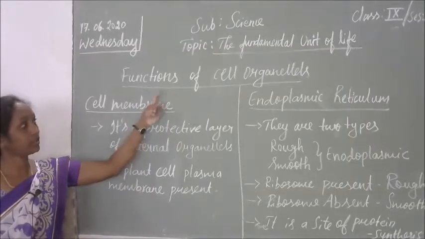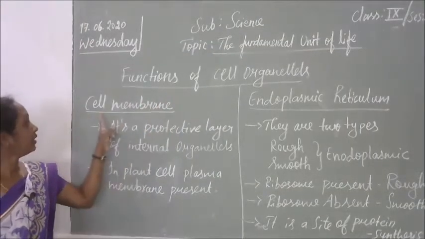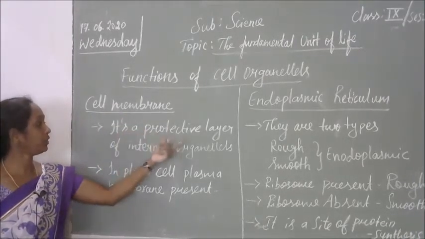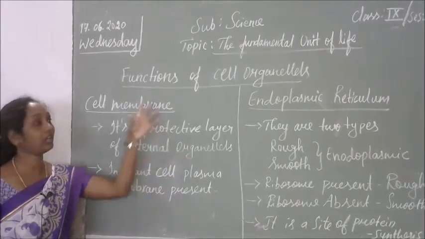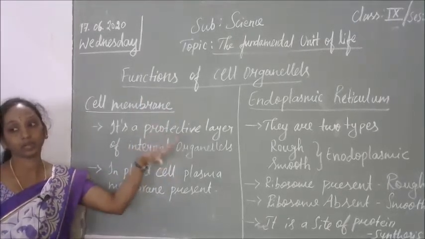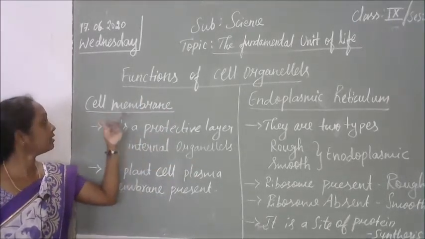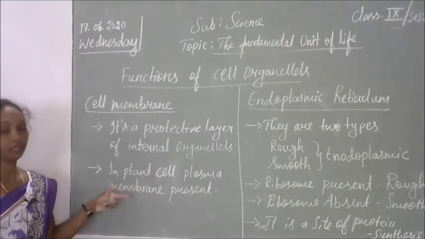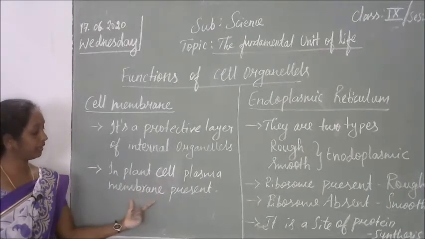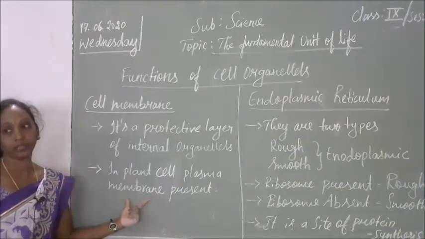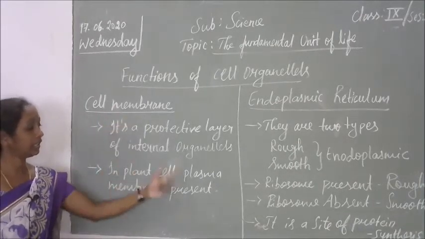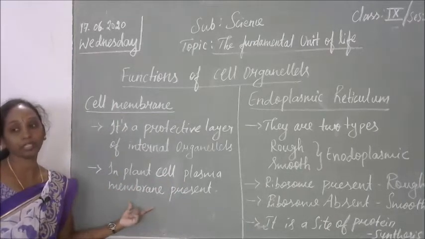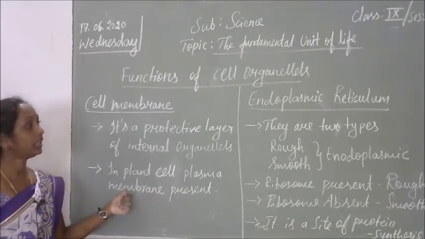Now let us see the functions of cell organelles. First, cell membrane. What is the function of the cell membrane? It's a protective layer for the internal organelles. It protects the organelles present inside the cell. In the plant cell, there is one more membrane, the plasma membrane. Along with the cell membrane, one more layer internally will be present, that is the plasma membrane. Plasma membrane is only present in the plant cell, not in the animal cell.